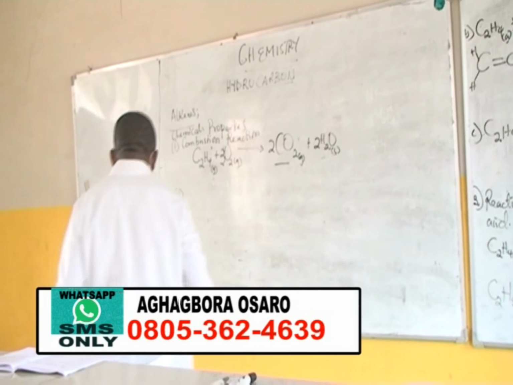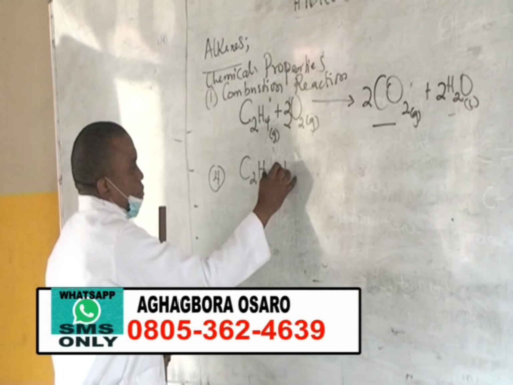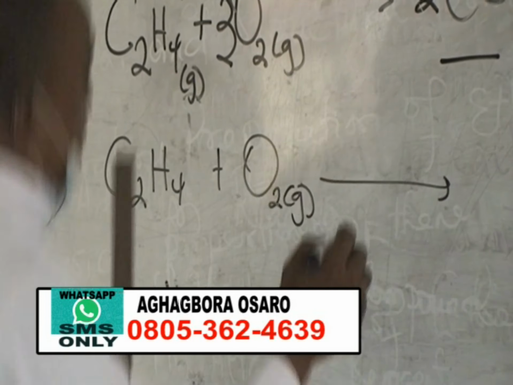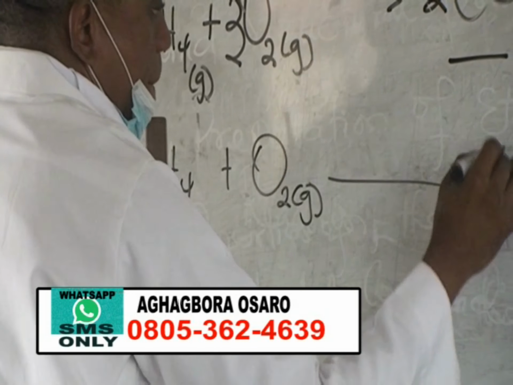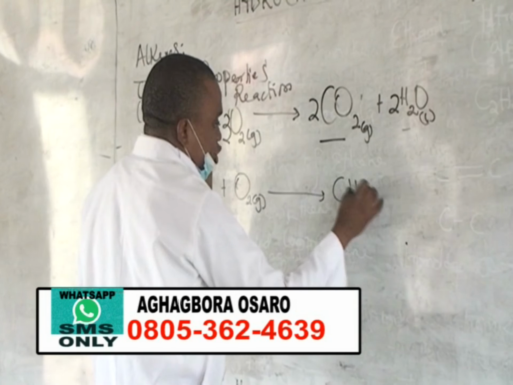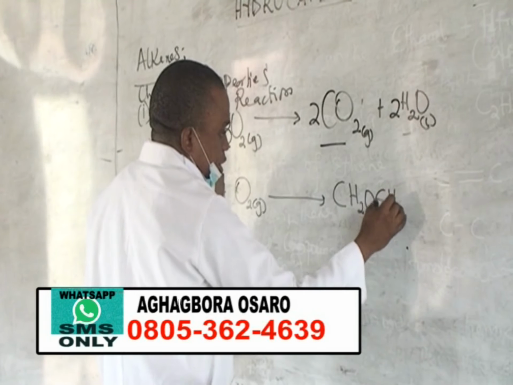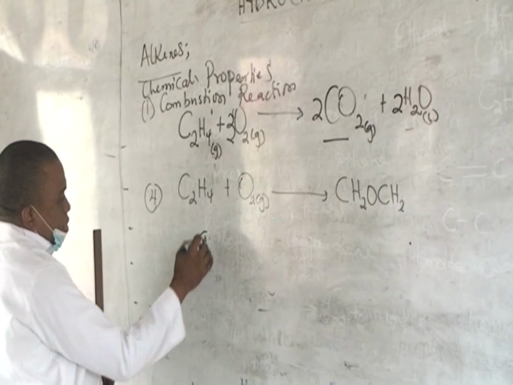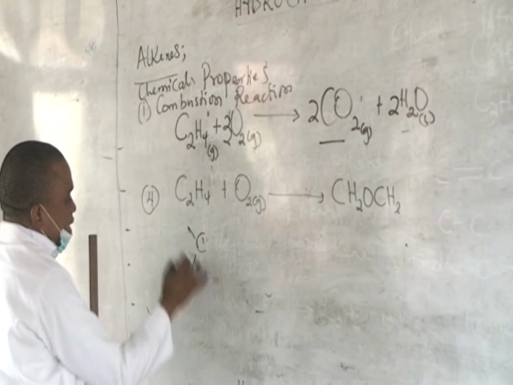So you have C2H4 plus oxygen, giving you CH2O, CH2. Now it's important we bring out the structure to see how this reaction takes place.